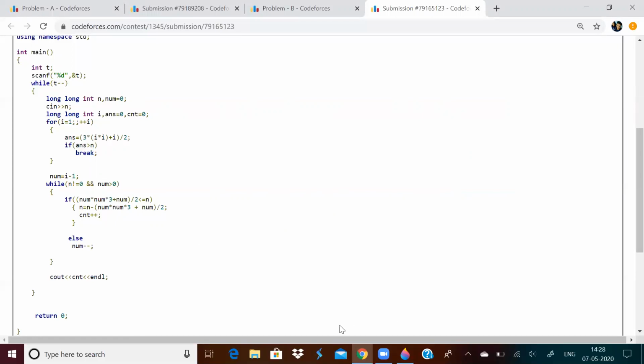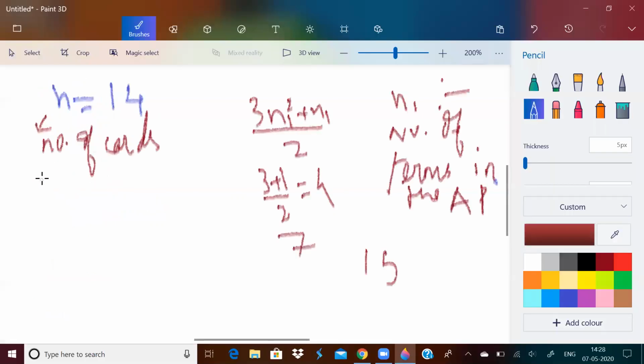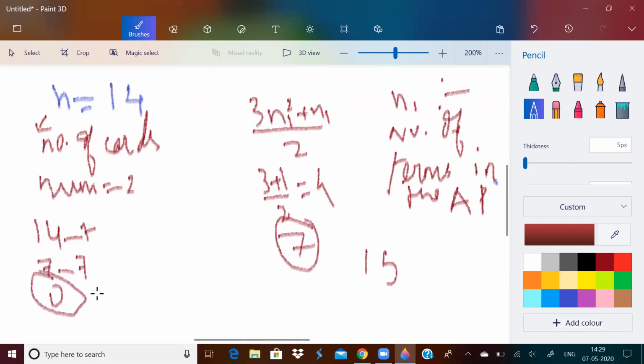So in this case, n is 14. Now my num will be 2. And for n1 equal to 2, the answer was 7. So I will do 14 minus 7. I will get 7. Then I will do 7 minus 7. I will get 0. Once I get 0, I'll break out.